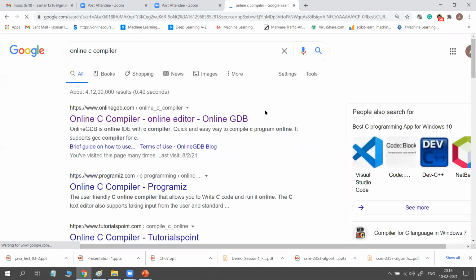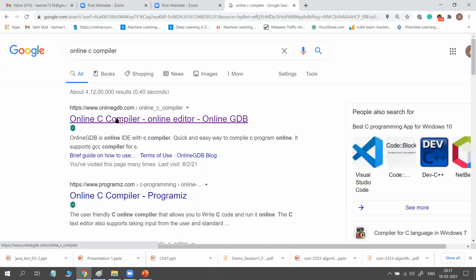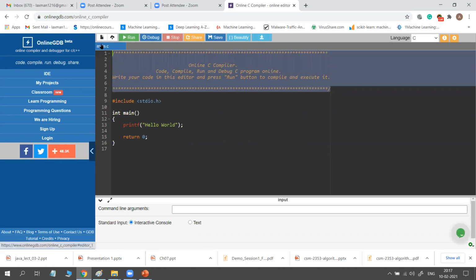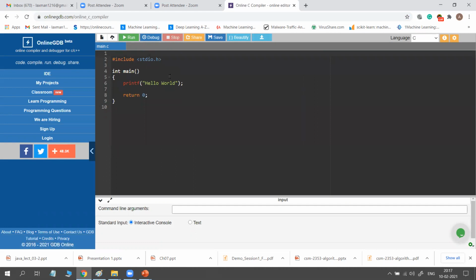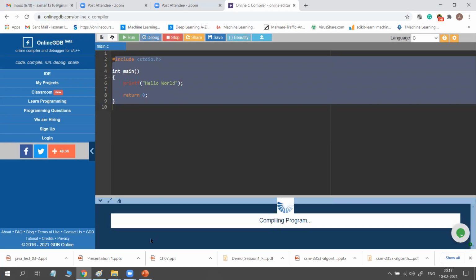Just type online compiler in Google. These are all online compilers. I am using the first one, for example, online C compiler. See, when you open it, this is all the documentation section, as I told you. I am removing this for simplicity. See this, some code is already written. See here, the same hello world program. Hash include stdio.h, int main, return 0, and printf hello world. So how to see the output here? See, this is your code. There is a run button. If you just click on the run button, it shows the output below. See here.